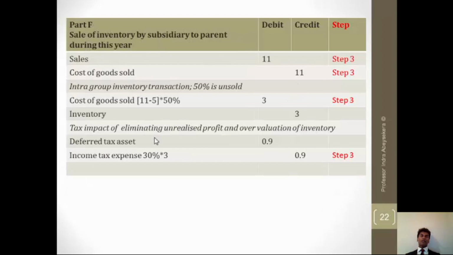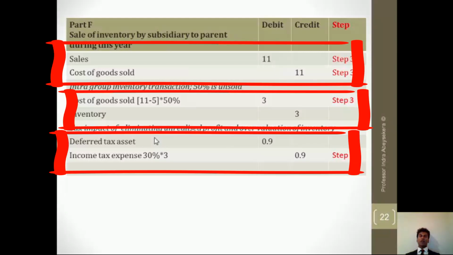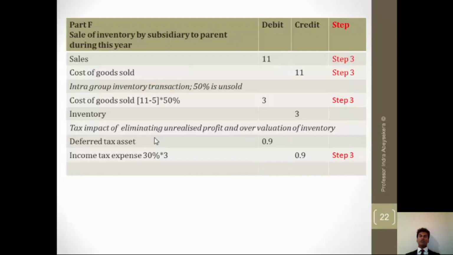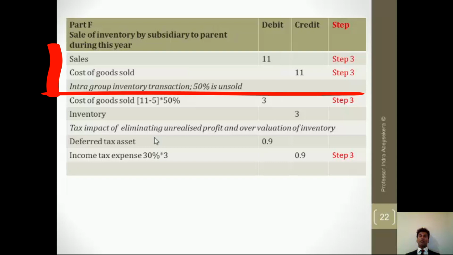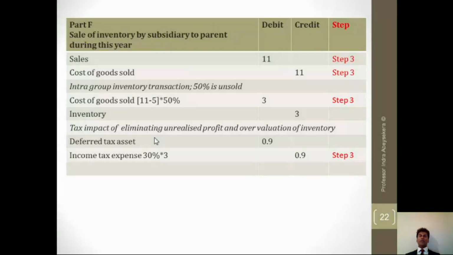Then the next consolidation entry is for the inventory. Now there are 3 steps for that. The first one is sales and cost of goods sold. The buy and sell transaction, sales and cost of goods sold are written there, step 3 for both of them, because they are revenue and expense items.